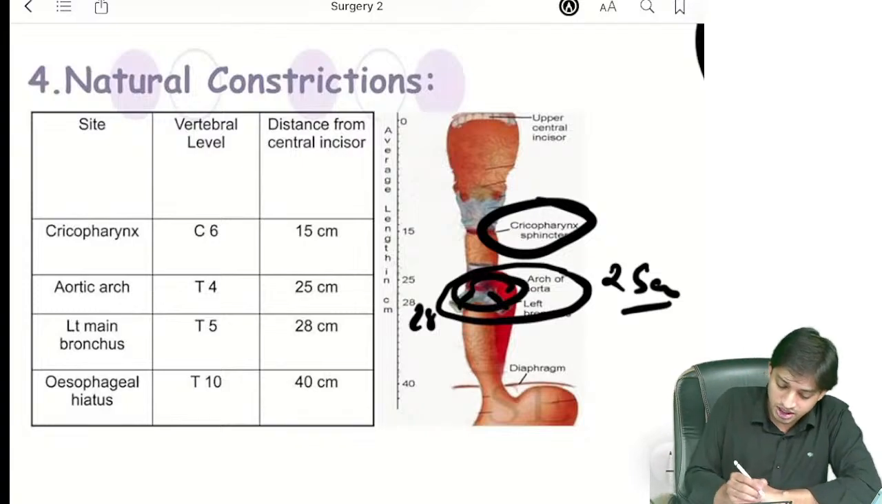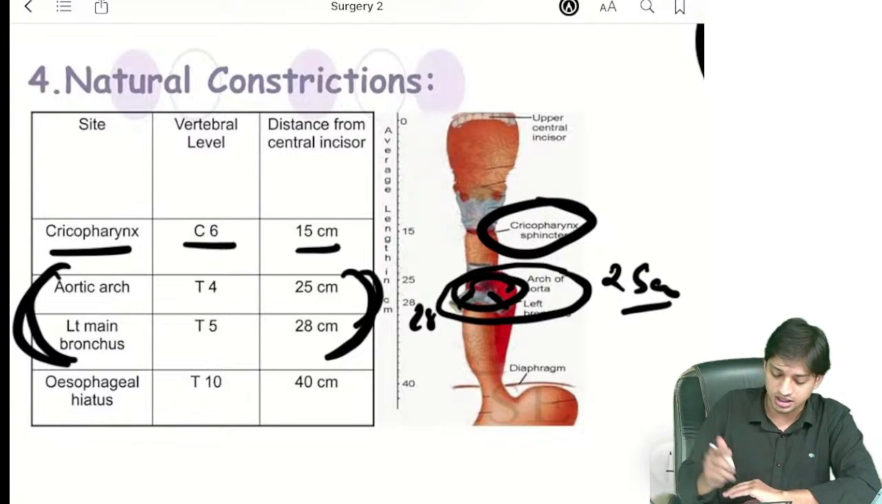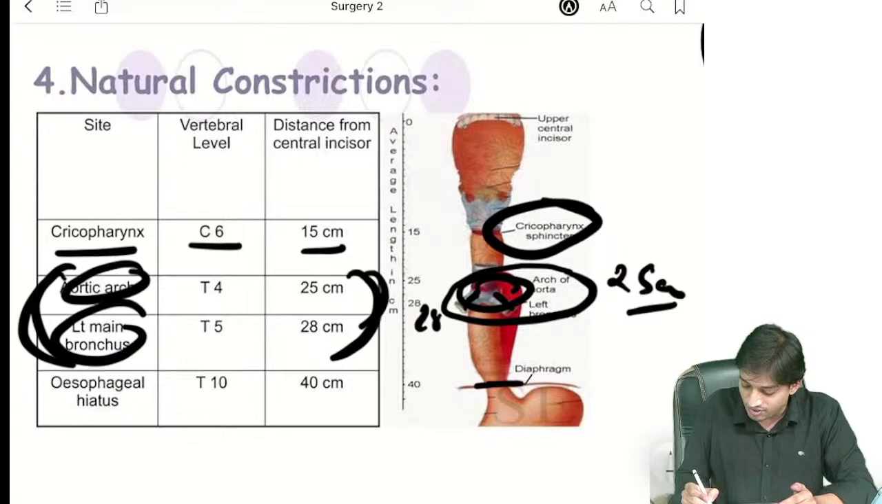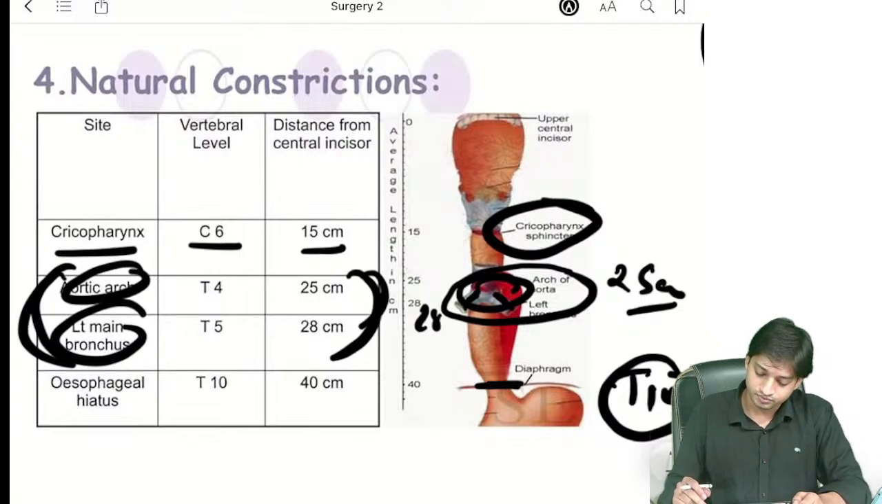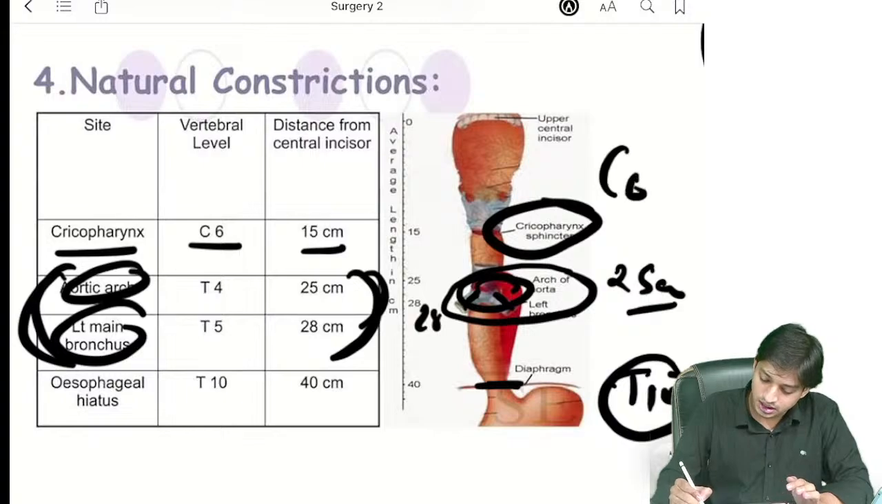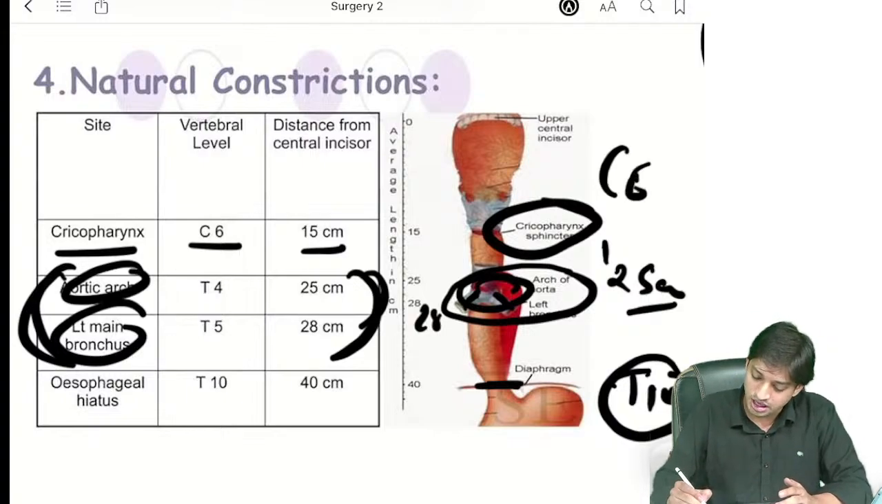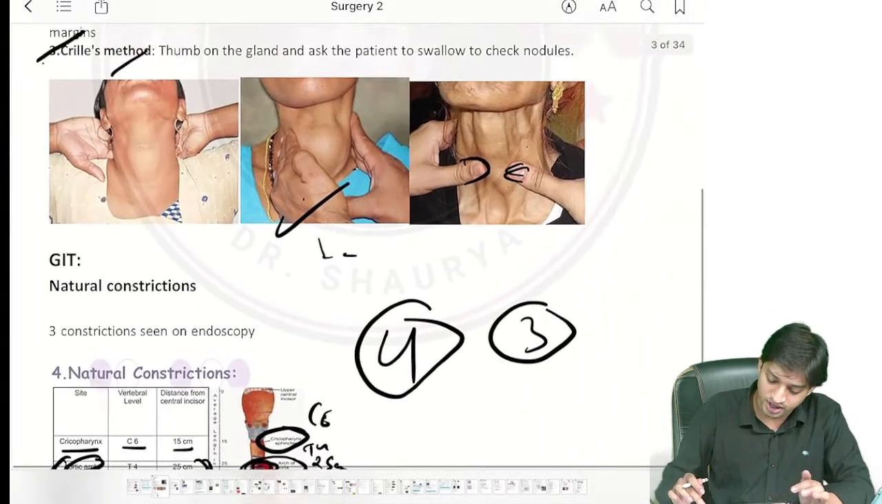So nothing debatable. Cricopharynx, C6, 15 centimeter. For these two, some books and some teachers tell that the aortic arch and left bronchus are only one constriction. And at the level of esophageal hiatus, that is at the level of T10, you see the diaphragmatic opening for the esophagus. Now, the important levels are important. Vertebral level C6 is very important. Then aortic arch, T4 is important, and T10 level is important for the esophageal hiatus.